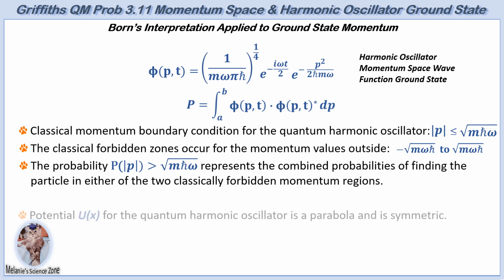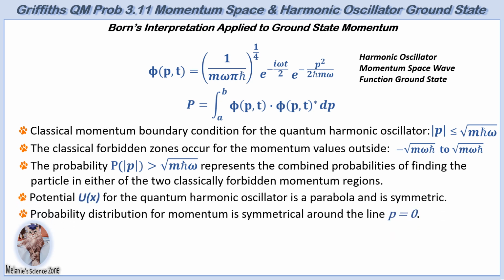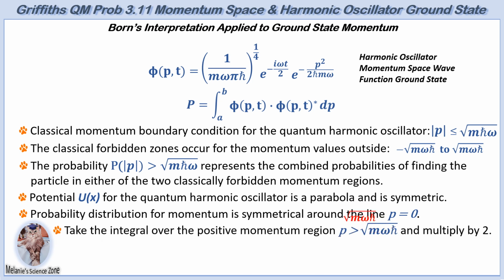As reviewed earlier in the lecture, the potential U of x in the quantum harmonic oscillator forms a symmetric parabolic shape. This symmetry results in a probability distribution for momentum that is also symmetrical around the line p equals 0. Leveraging this symmetry, the total probability within a specified range can be calculated by integrating over the region of positive momentum and then doubling the result.